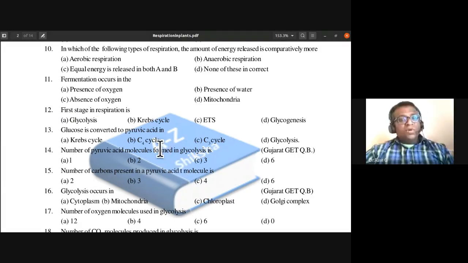So glucose is converted to pyruvic acid in which cycle? Glucose is converted to pyruvic acid in which cycle?